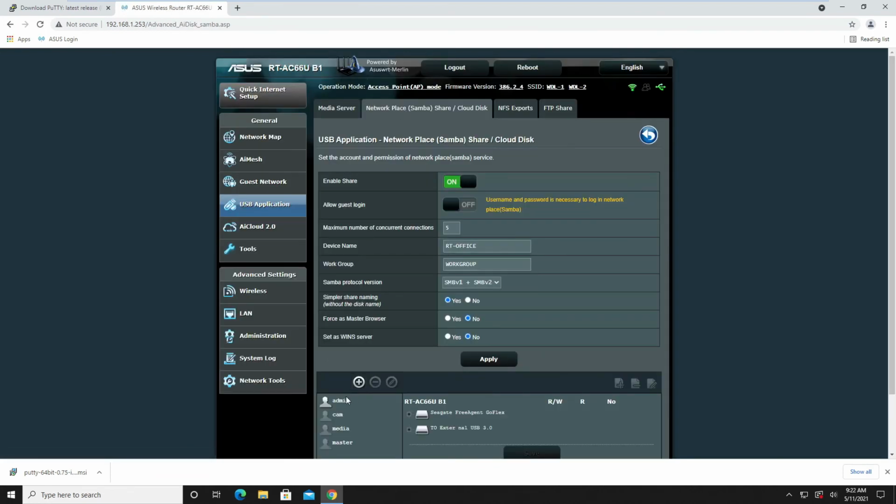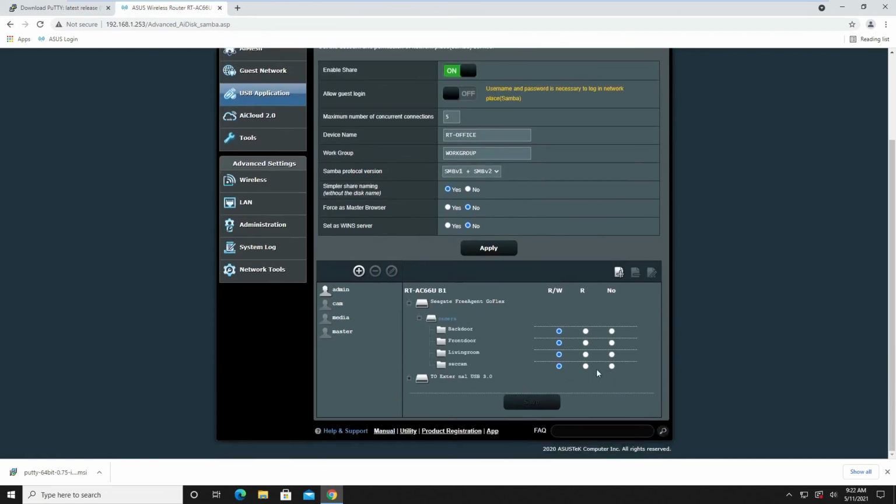And yes, it moved the account back up. Everything seems to be normal now. I'm just going to see, it should have read and write access to all the folders because it's our main account.